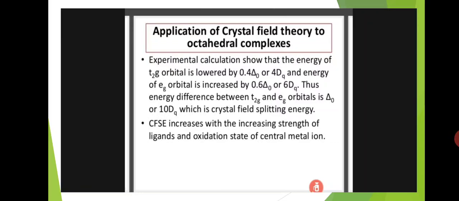The crystal field splitting energy increases with the increasing strength of ligands and the oxidation state of the central metal ion. CFSE means crystal field splitting energy. That crystal field splitting energy increases with the increasing strength of ligands and the oxidation state of the central metal ion.